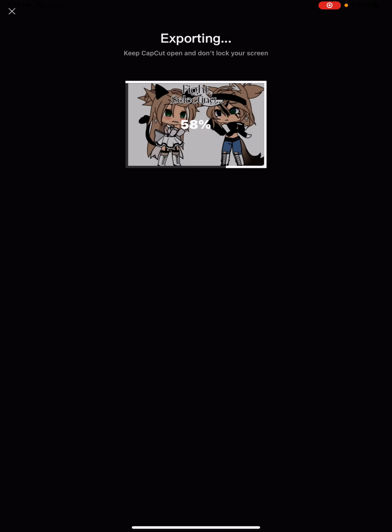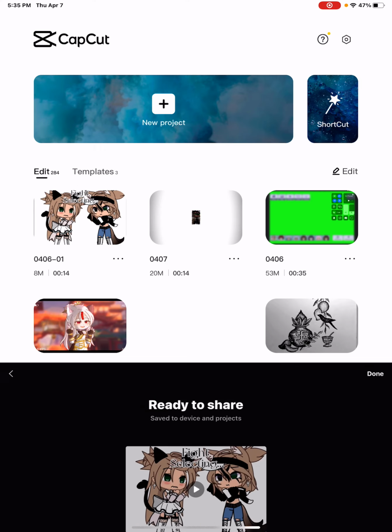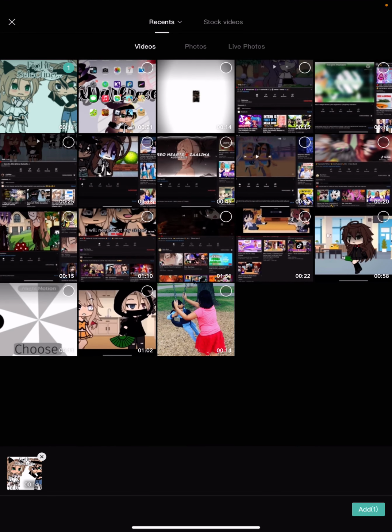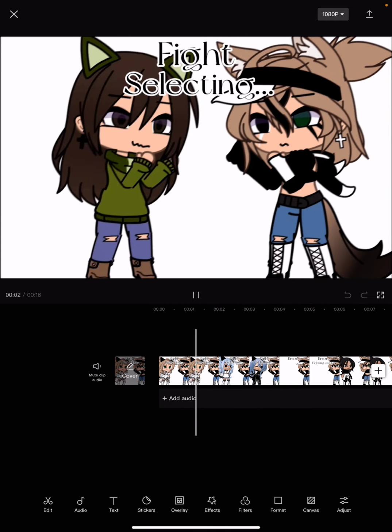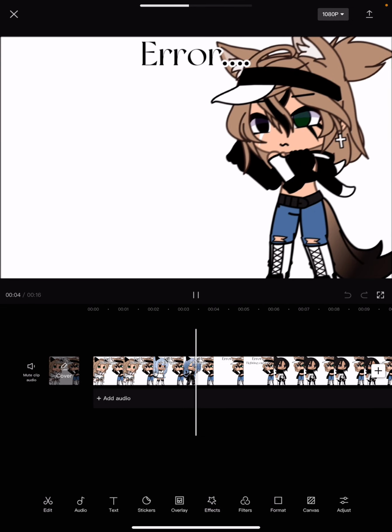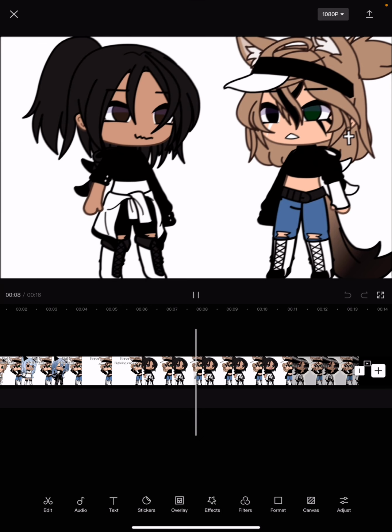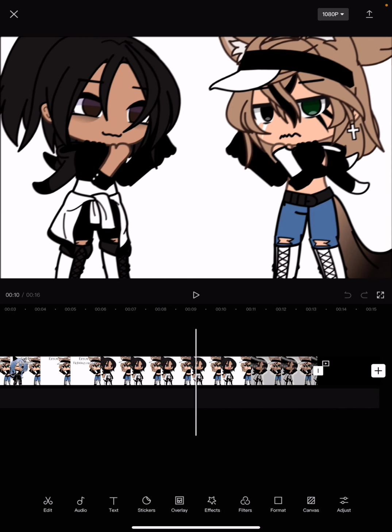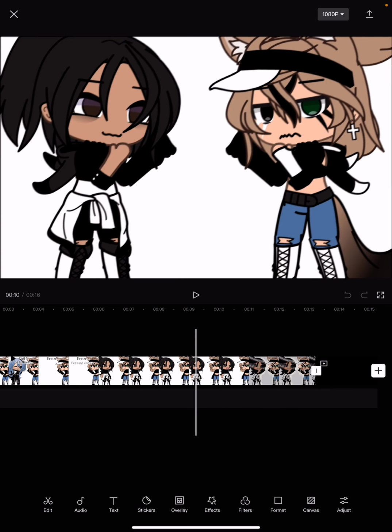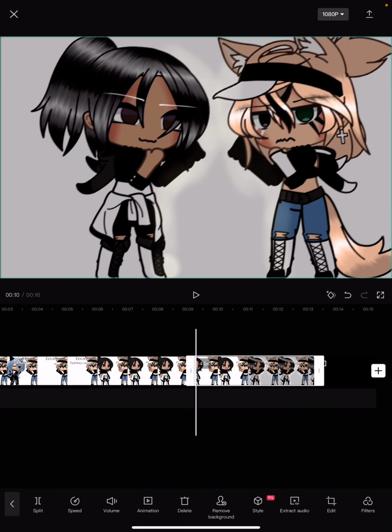I'm gonna quickly export it. So the app I'll be using is Alight Motion and CapCut. So you want to add your video in. One minute. Split it where the audio is.